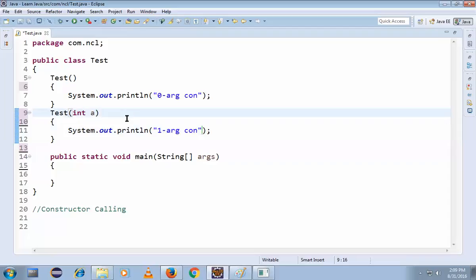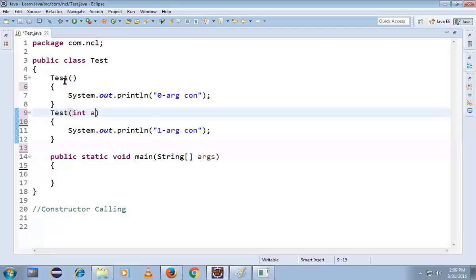If you're a beginner, you might be confused that I have written something empty here, and I have passed some arguments here, right? In Java, there is a rule that both constructors can have the same name, but with different data types.